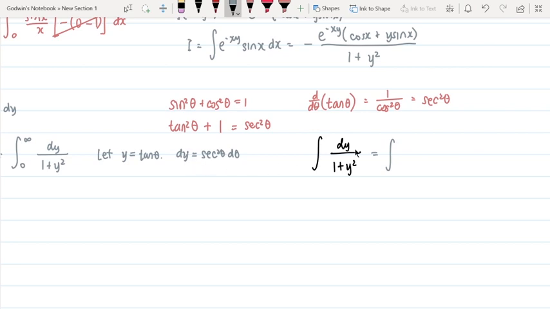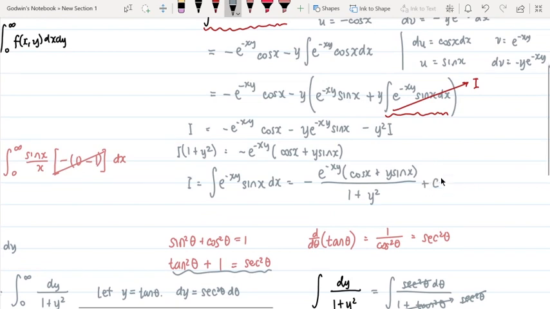We know that dy is equal to secant squared theta d theta. And so what is 1 plus tangent squared theta? Of course, that is secant squared from here. And of course, they cancel out, and then you are left with d theta. Of course, that's just the integral of 1, so it's going to be theta plus c. I also forgot to add plus c here, since it's an indefinite integral.